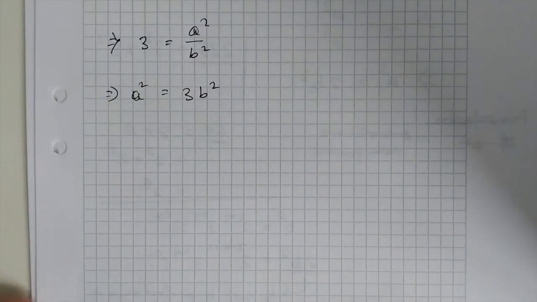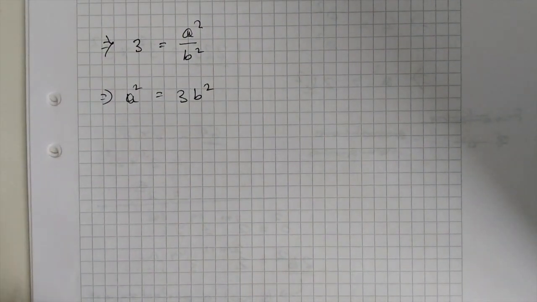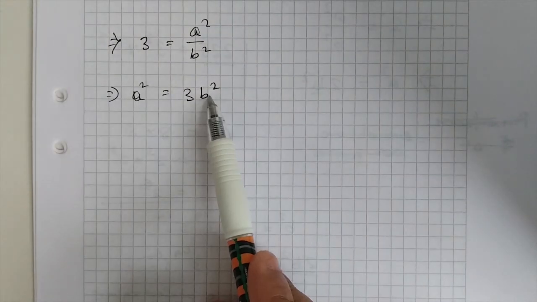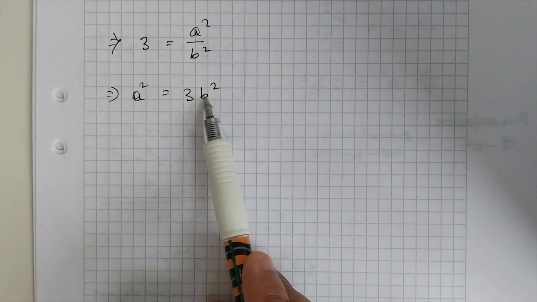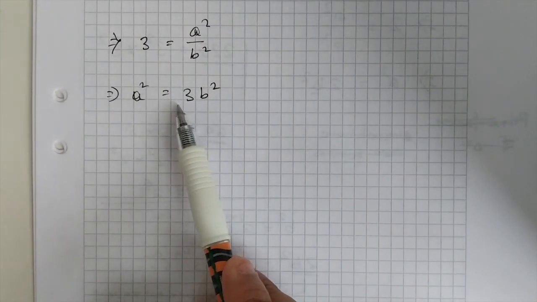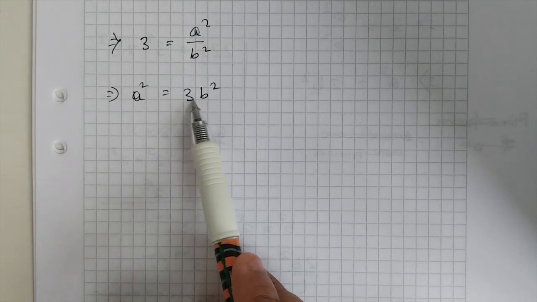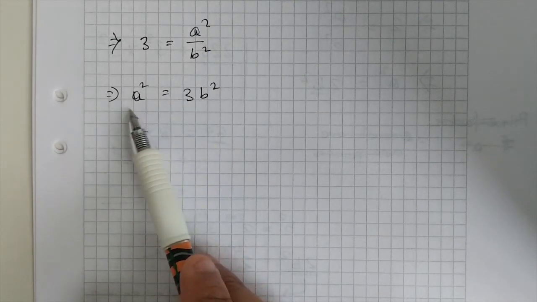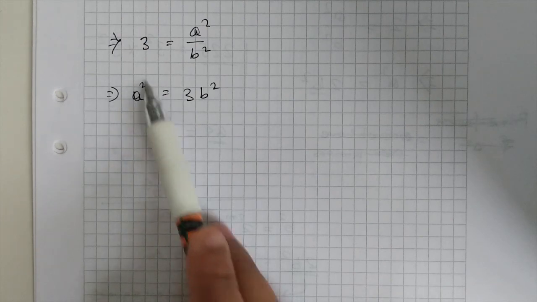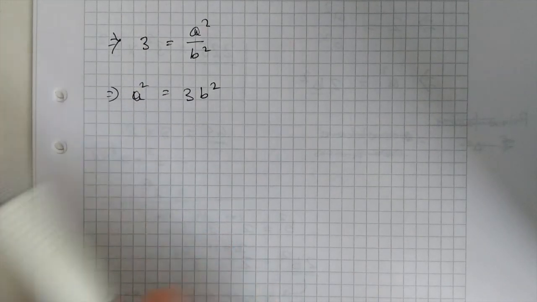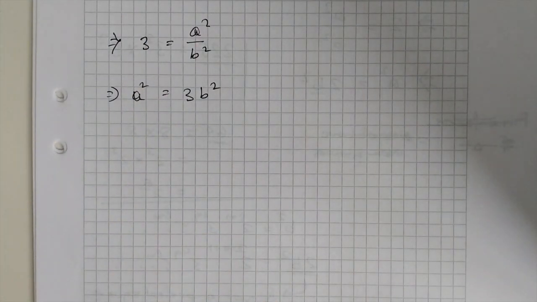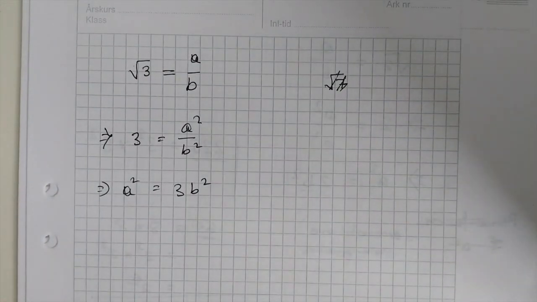And now exactly the same argument: the prime factors of b squared have even powers, but then the prime factors of 3b squared are not all even. Similarly, in case of a squared, the powers of all the prime factors must be even, but it cannot be even and odd at the same time. Similarly, you can also show it for root over 7, or for root over 11 and others.